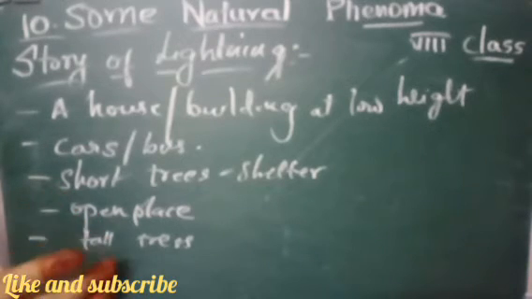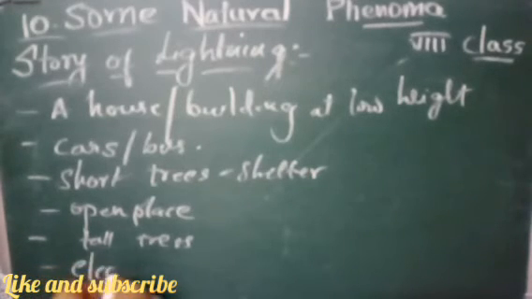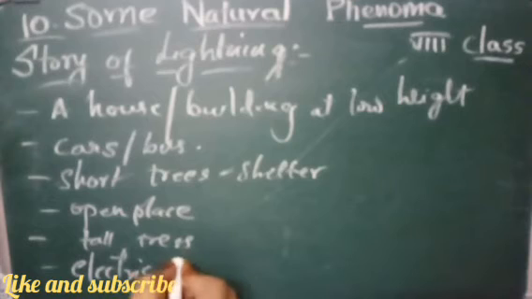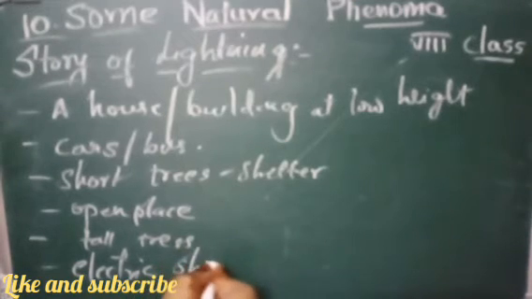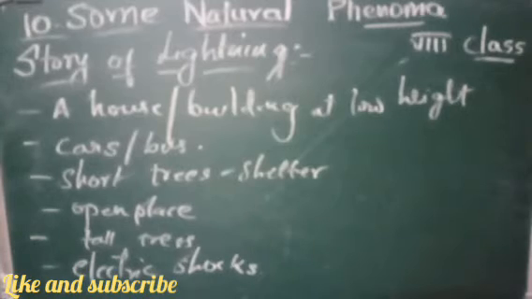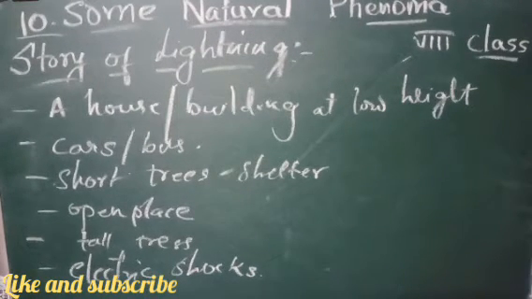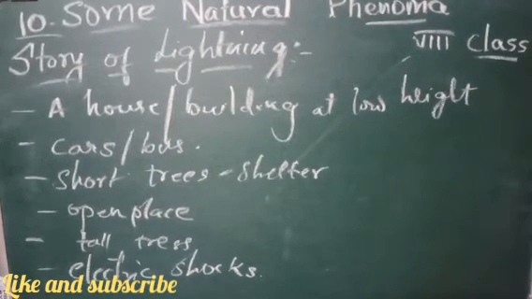Standing near electric poles or telephone poles will definitely cause an electric short or short circuit, and you will feel a shock which may kill you. So don't stand near electric poles or telephone poles. Don't speak on a landline or on mobile phones.